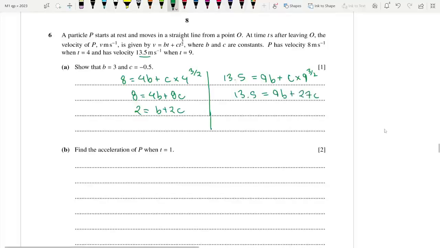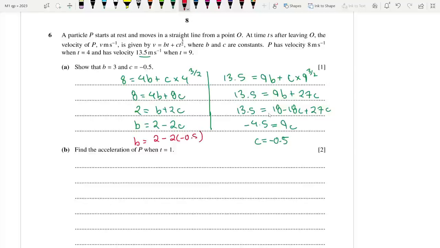So b is equal to 2 minus 2c. As a result, when we substitute, it is 13.5 is equal to 18 minus 18c plus 27c, which is 13.5 minus 18, minus 4.5, is equal to 9c. So minus 4.5 by 9 is in fact minus 0.5. And on the other hand, we know that b is 2 minus 2 into minus 0.5, which is 2 minus 2 into minus 0.5, 3.